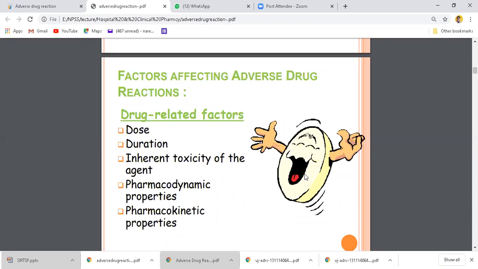Next is inherent toxicity of the agents. This toxicity differs from person to person. And now, the pharmacodynamic properties of that particular drug. Earlier I told you some patients are susceptible to drugs and some are resistant to particular drugs. A very common example is a person with the habit of tobacco chewing.